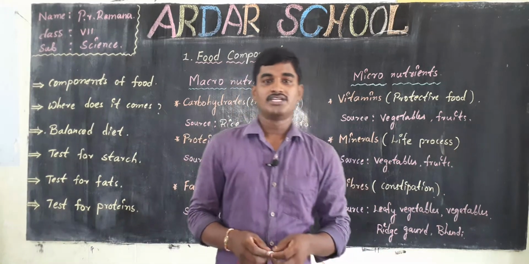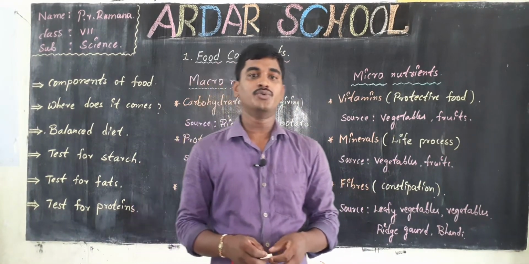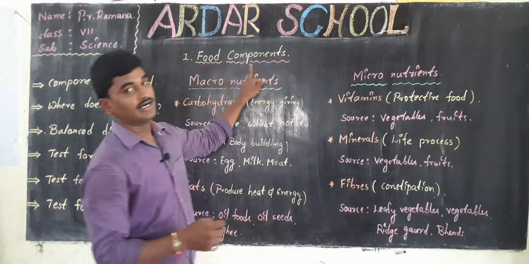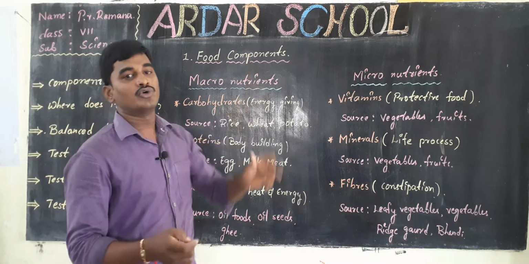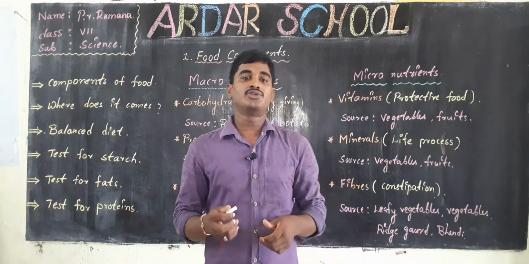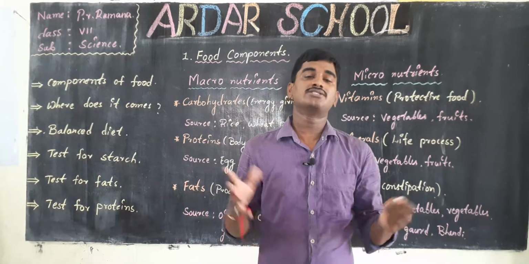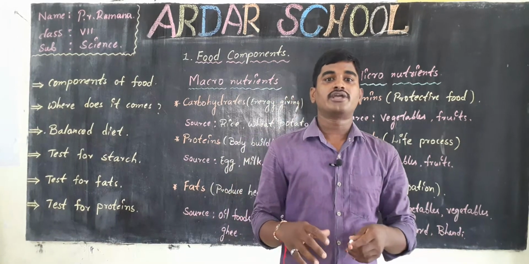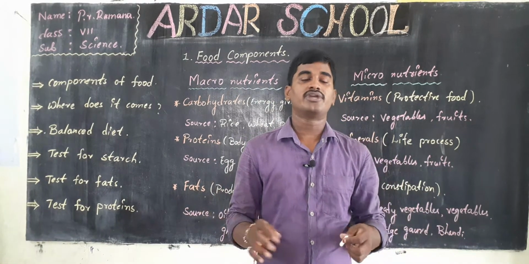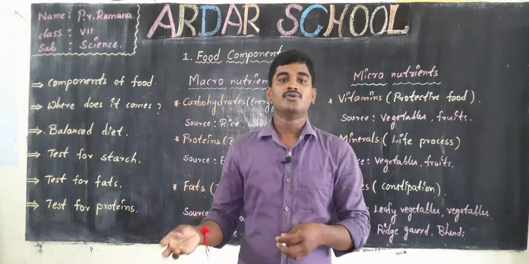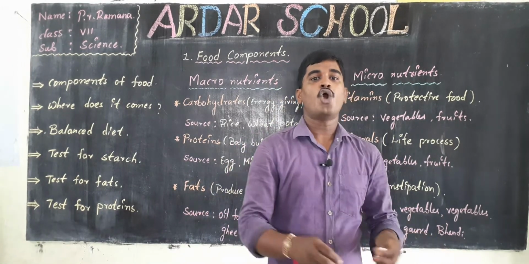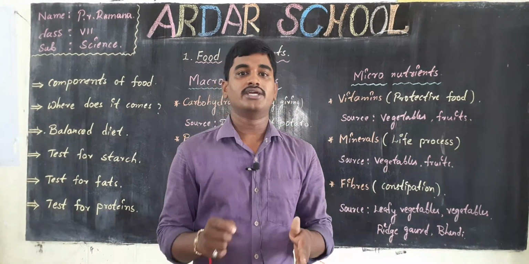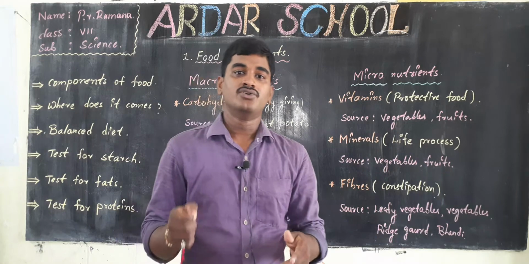Hi children, today in this class I am going to teach you our first lesson in class 6 science, food and its components. We know that food is a primary need for us and it plays a major role in our life. Without food we are unable to do anything. We can't study, we can't run, we can't play. All animals need food to survive. So that's why we need food.